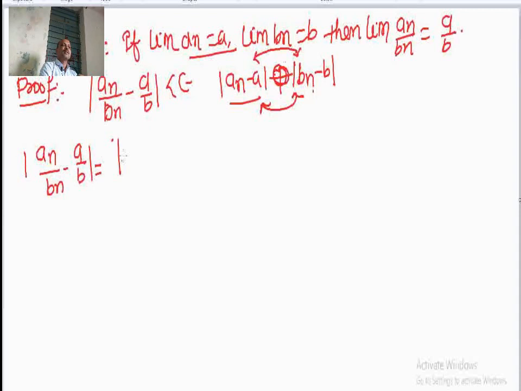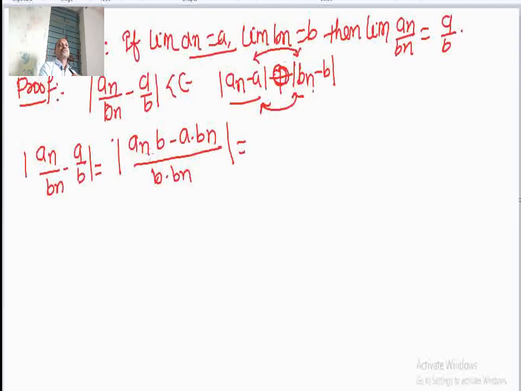Let us cross multiply: mod of an into b minus a into bn divided by b into bn equal to.